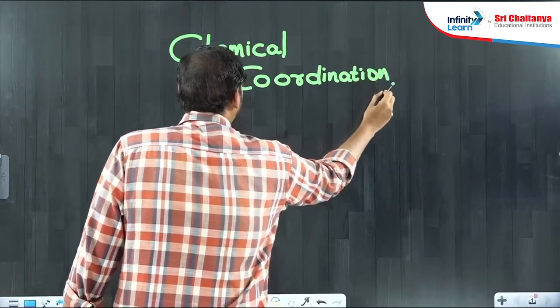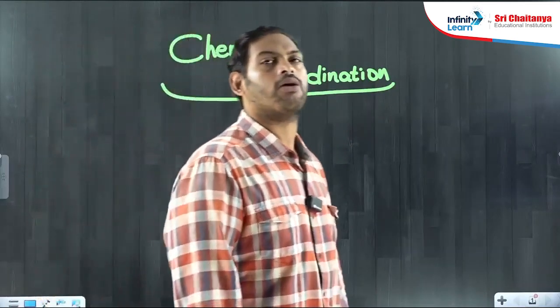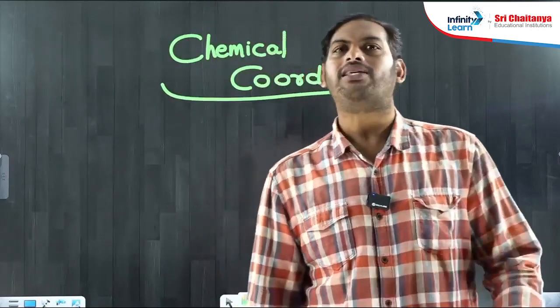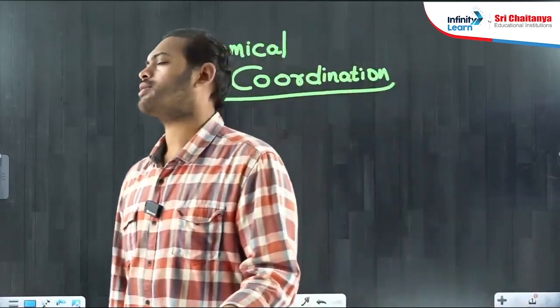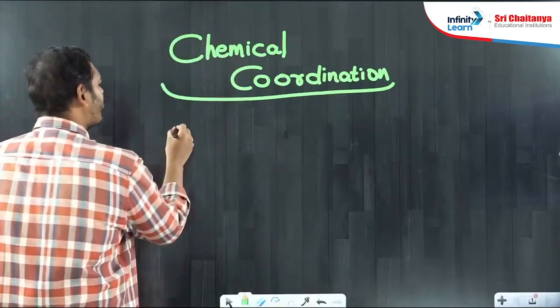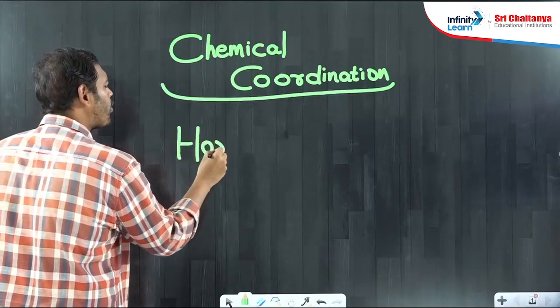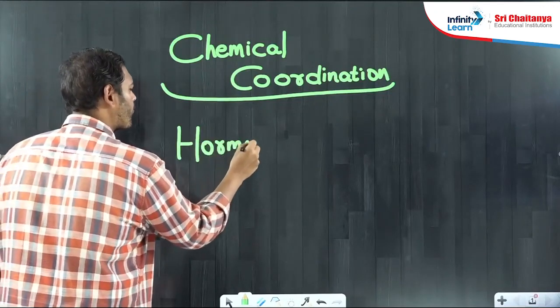The chemical which acts as a wireless communicator between cells, tissues, organs, and organ systems. What is the name of the chemical which helps in communication? What do you call this chemical messenger? Hormone.